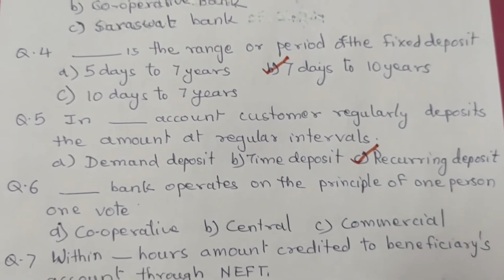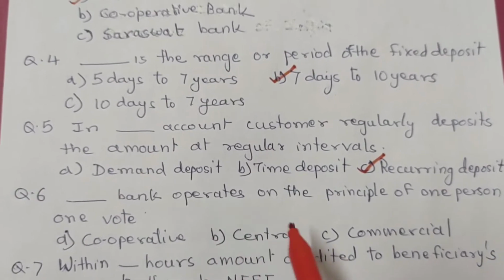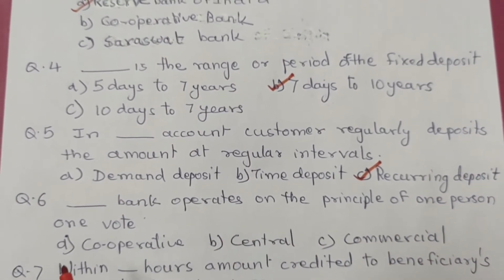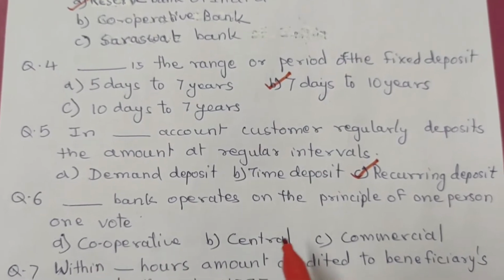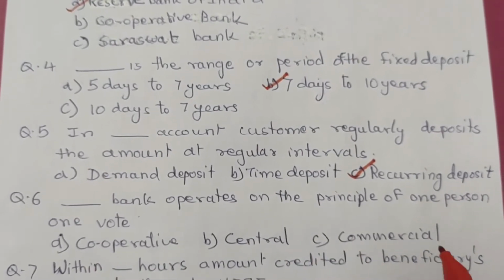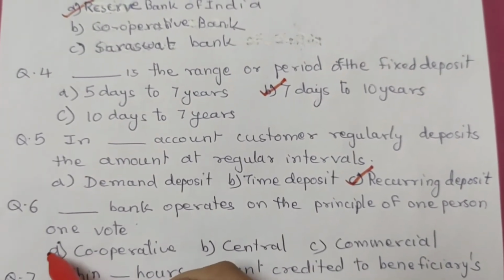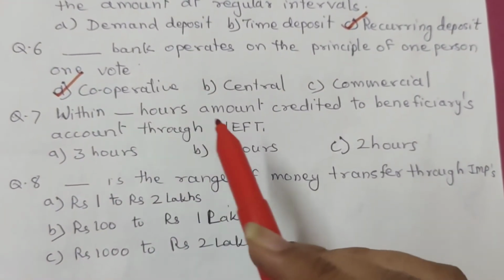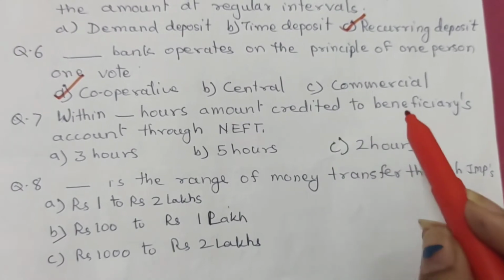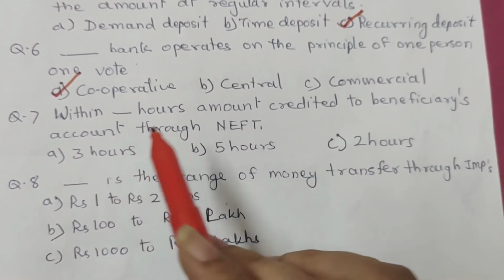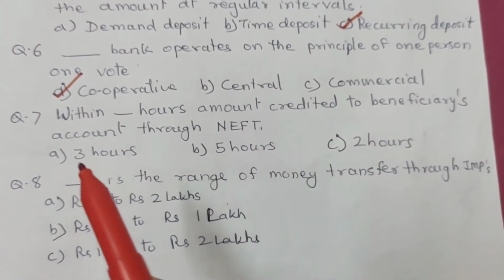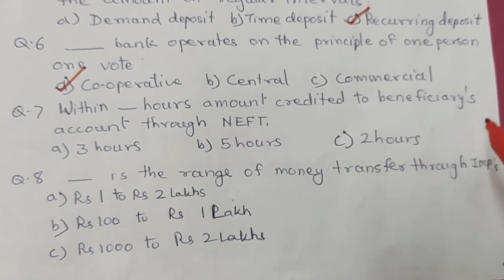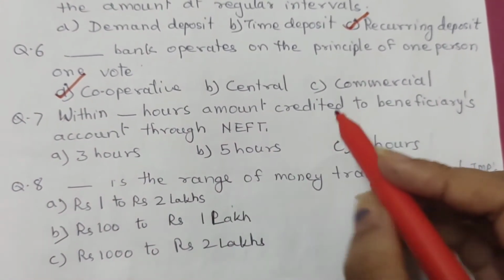And the correct option is C. Recurring deposit. Question 6. Dash bank operates on the principle of one person, one vote. A. Cooperative. B. Central. And C. Commercial. And the correct answer is A. Cooperative. Question 7. Within dash hours the amount is credited to the beneficiary's account through NEFT. A. 3 hours. B. 5 hours. And C. 2 hours.